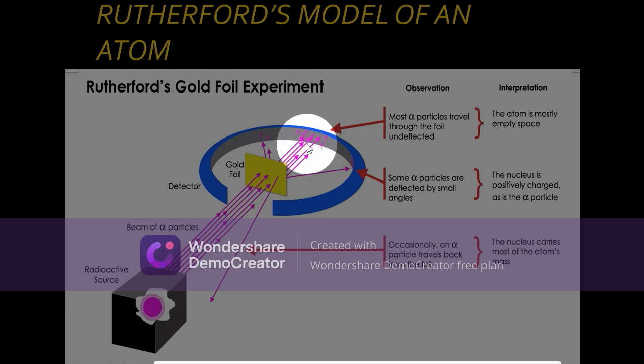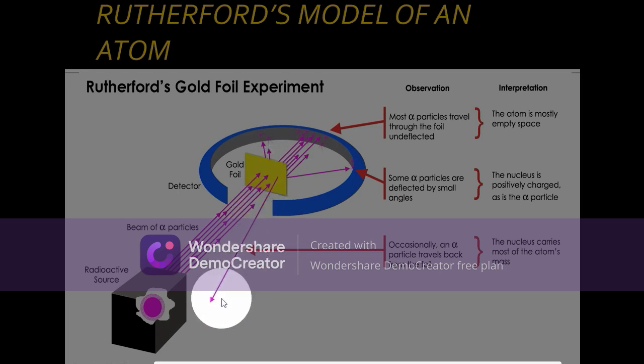The second, some alpha particles are deflected at a very small angle, so you can see there is a change in the path. And the third, some particles hit the foil completely and bounce back.